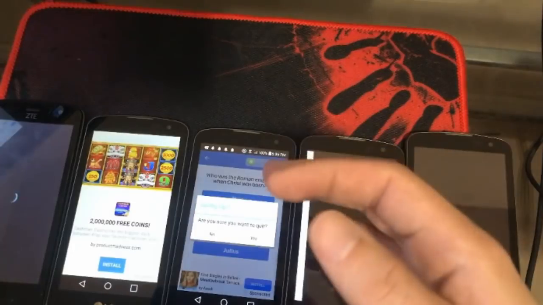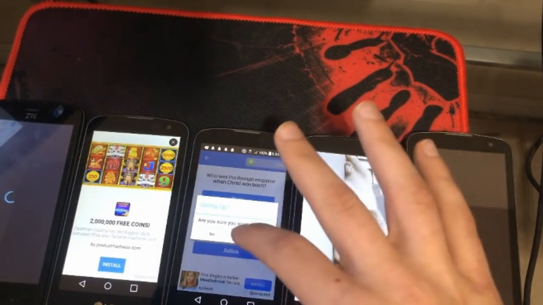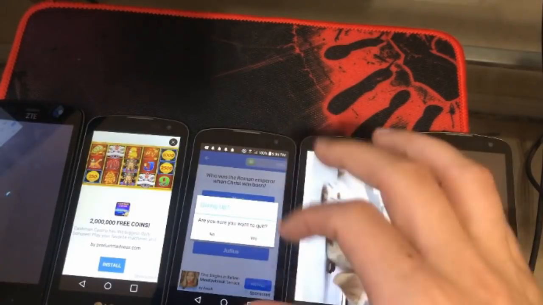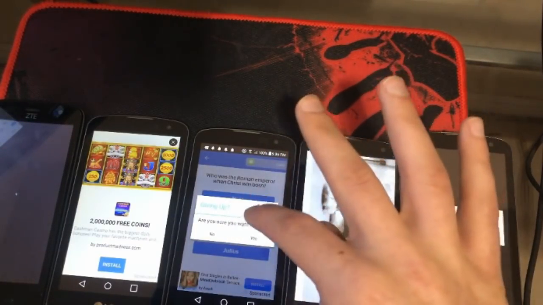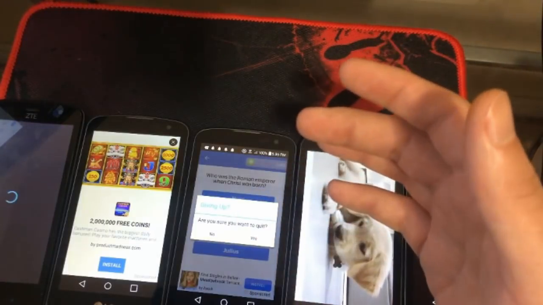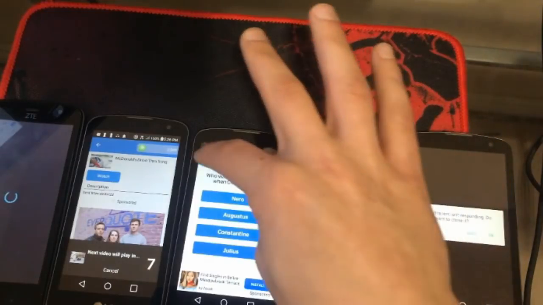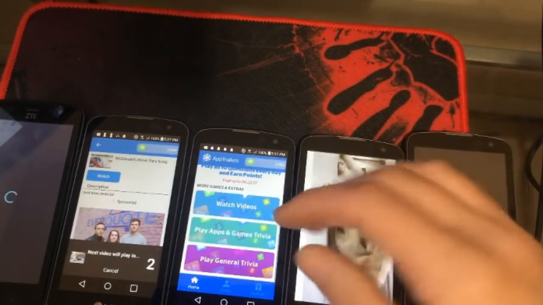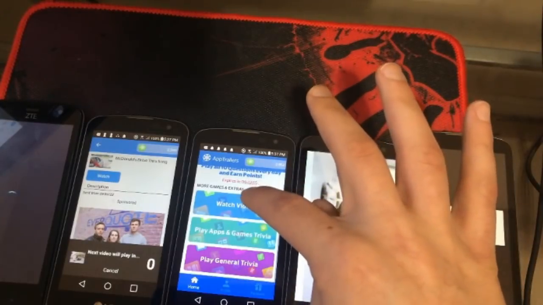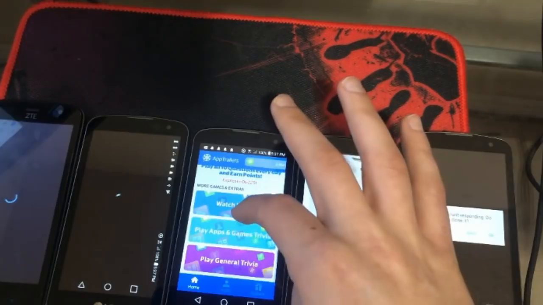I talked about this previously in another video about AppTrailers, about how whenever you go to touch the screen, it will automatically load things that you really didn't want it to load. So that's kind of frustrating in itself. It forced me, you can see it just now forced me into where I'm in the quiz area. So we're going to back out of that, and then it should just let you back out of it. I don't know why they have to make it so complicated. Just let us back out of that and go back to what we were really trying to do.